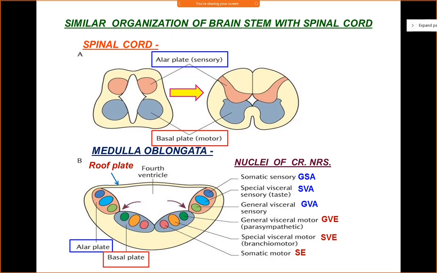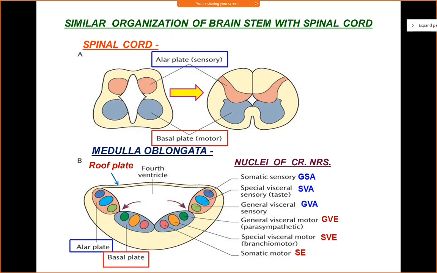Then you have the general visceral efferent, GVE. This is the parasympathetic component. It is applicable to all the parasympathetic ganglia which are attached to the cranial nerves, which will innervate certain glands like the submandibular gland, sublingual gland, and the lacrimal gland. Then you have the ciliary ganglion, which will innervate the sphincter pupillae muscle. So this is the parasympathetic column for the cranial nerves.